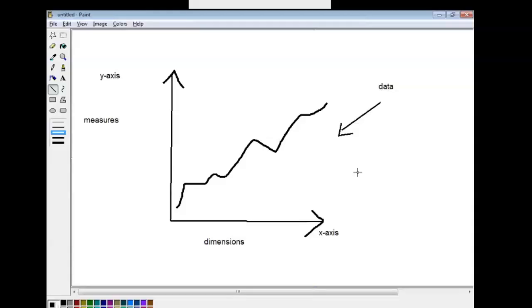So this one series you can have, with the x-axis and price on the y-axis.